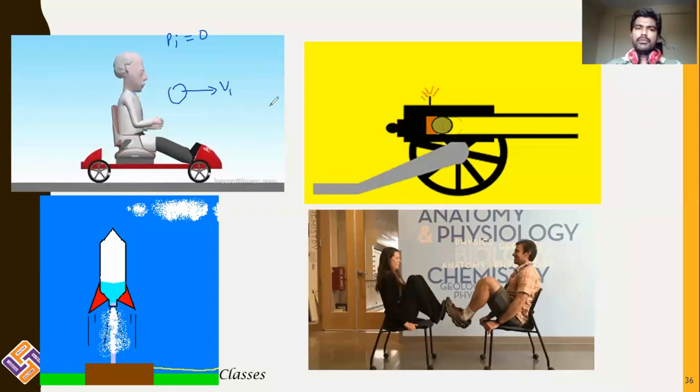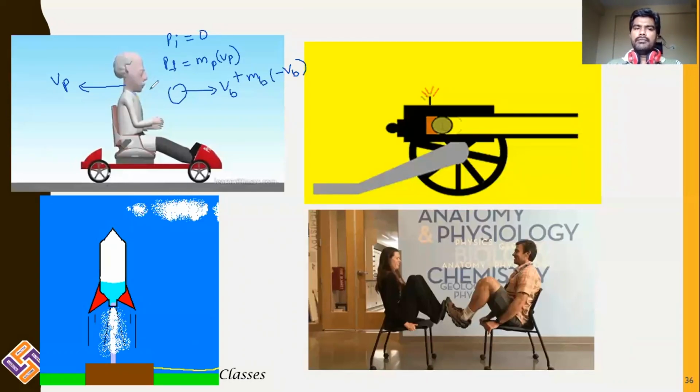In order to push this ball forward, the person goes in the backward direction, that is the velocity of the person. Now finally, you can write P final is equal to mass of person into velocity of the person plus mass of ball into velocity of the ball, which is minus VB. That is the final momentum.